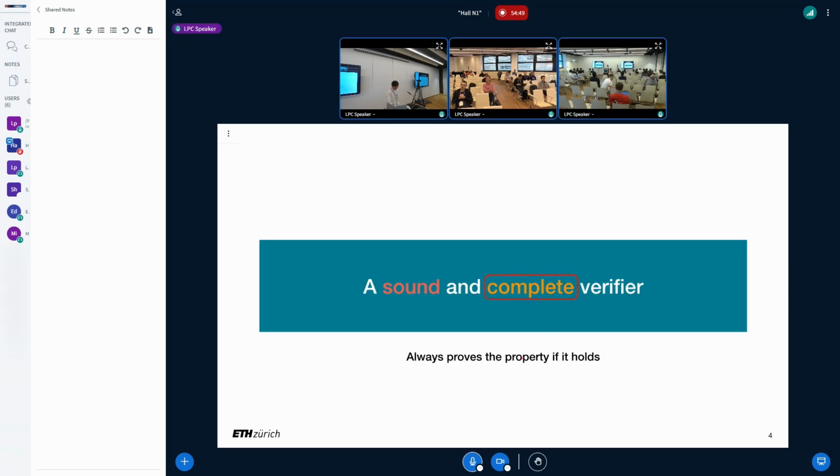Anyway, in this work we are not going to achieve a complete verifier because I believe it's undecidable. We're trying to push the boundary of the verifier's completeness. That is, we want to make more BPF programs to be accepted.